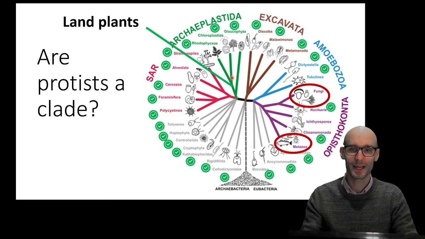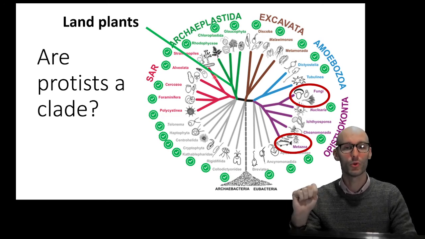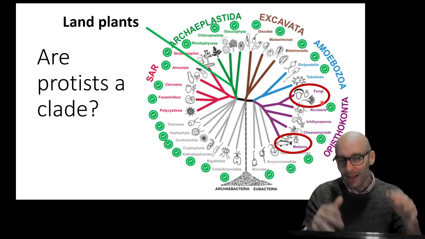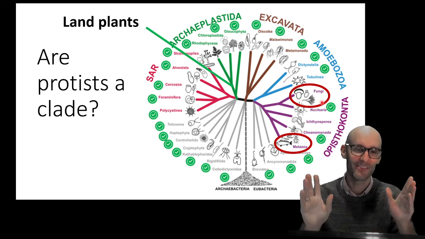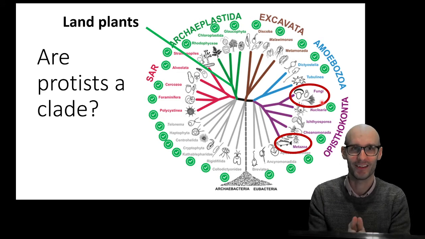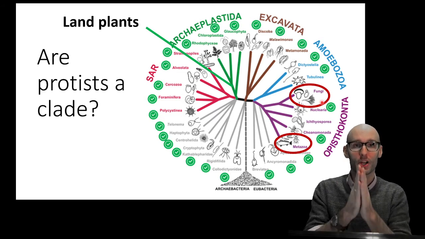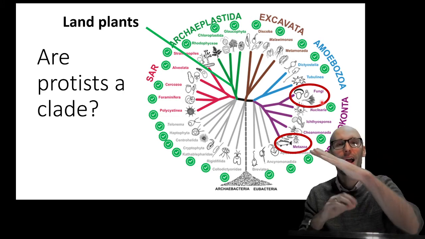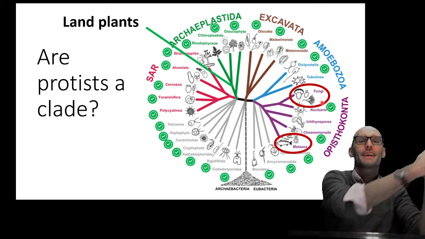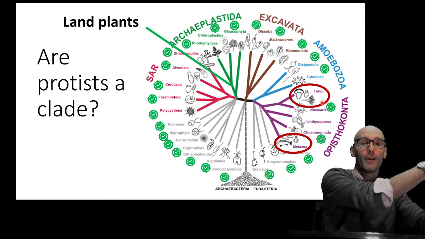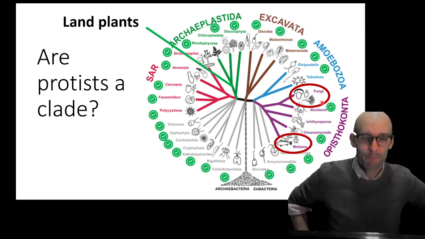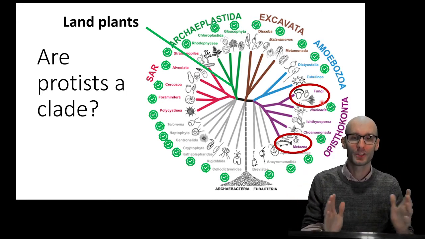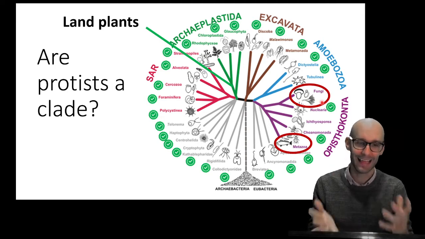Now land plants come over here, so there are some protists that are more closely related to land plants than they are to other protists. So what that means is protist doesn't really have an evolutionary concept there, right? Although they all came from a common ancestor, undoubtedly eukaryotes, they broke off the branch later on once they'd committed to a branch, say, to become fungus, right? So they do not make sense in terms of an evolutionary perspective. They are not a clade.